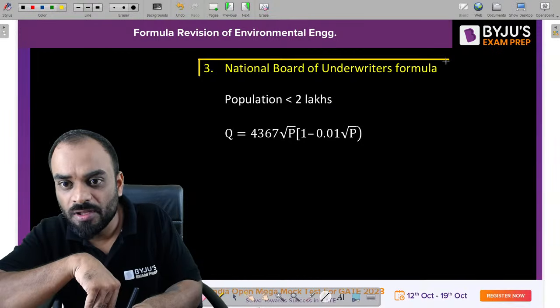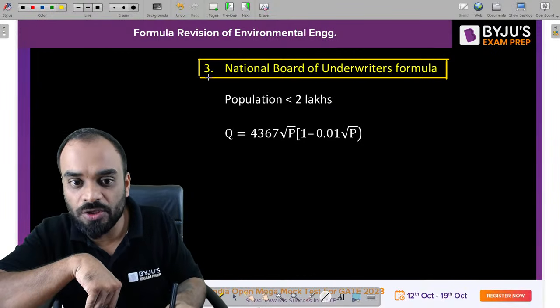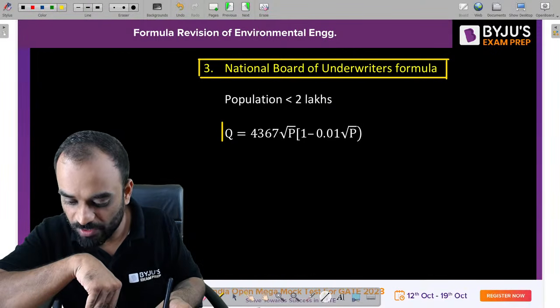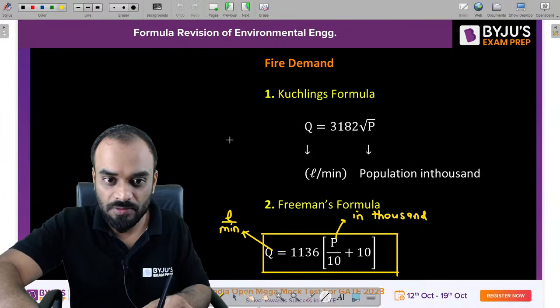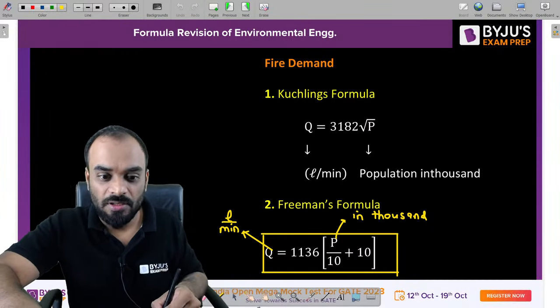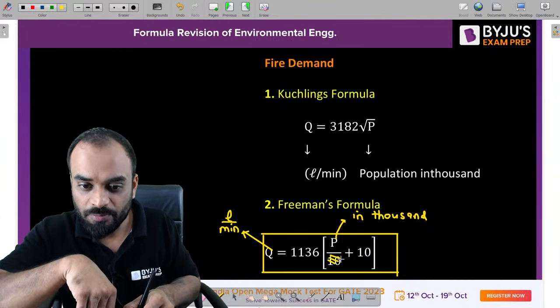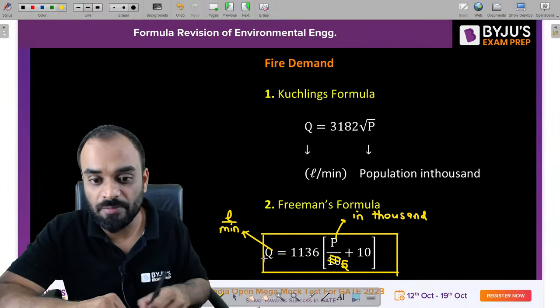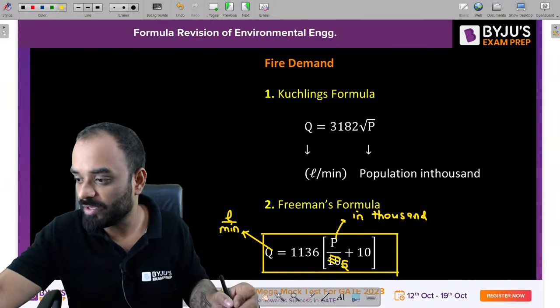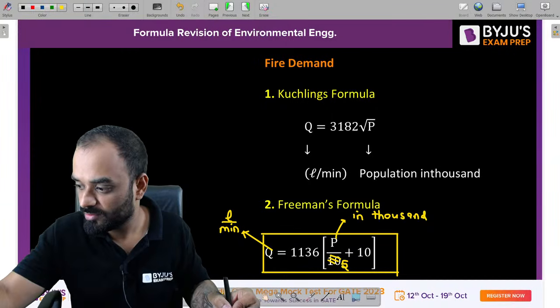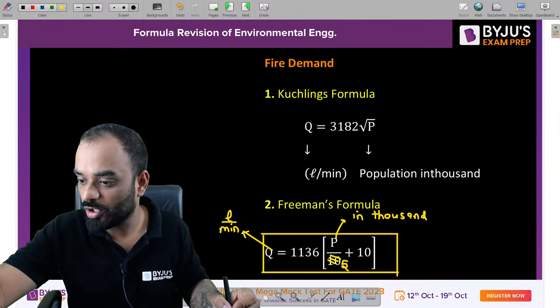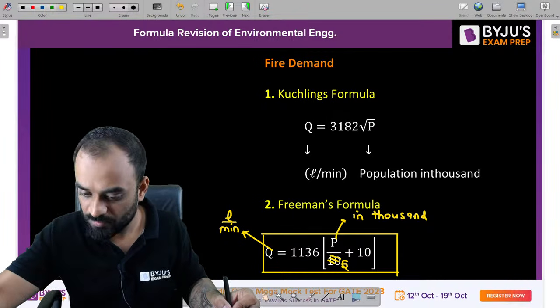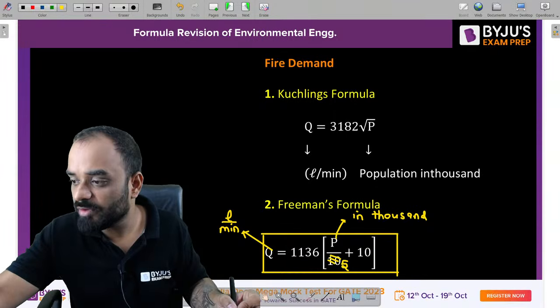Okay, let's move to the next formula, which is the National Board of Underwriters formula. Now guys, when the population is less than 2 lakh, you can use this particular formula. It should be P by 5, not P by 10.